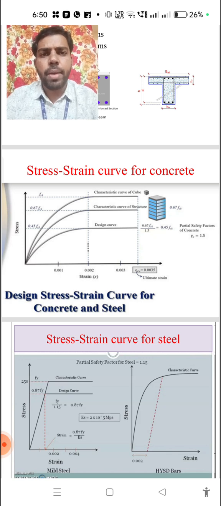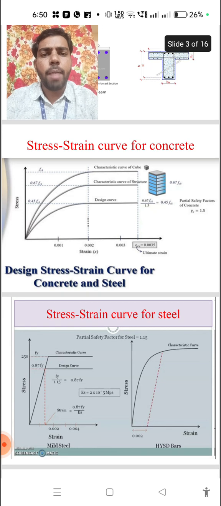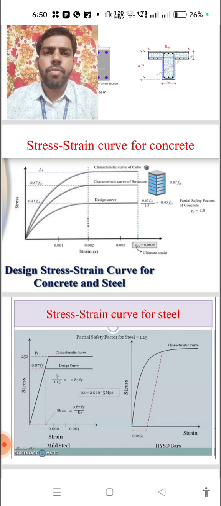These are all parameters we have to consider in finding the design strength of the concrete specimen. In that concrete specimen, up to 0.002 the strain is in the non-linear portion. After that, from 0.002 up to 0.0035, the curve maintains a linear section.